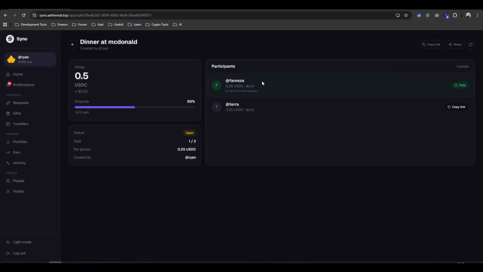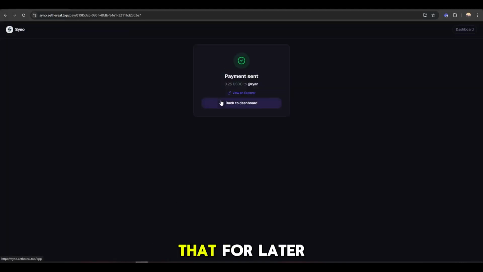And as you can see, the fundraiser has already paid. You can see this is the transaction hash. So there's only one person left who needs to pay, but let's skip that for later.